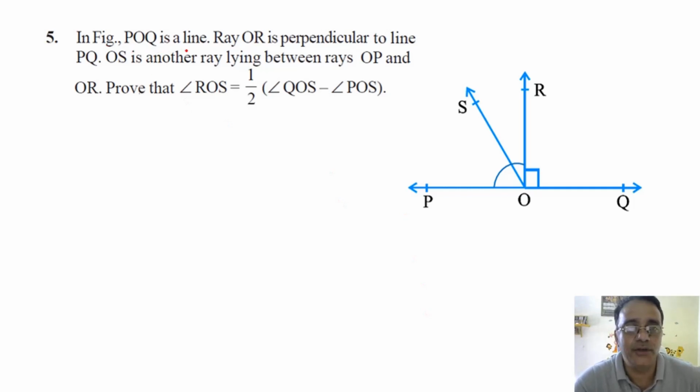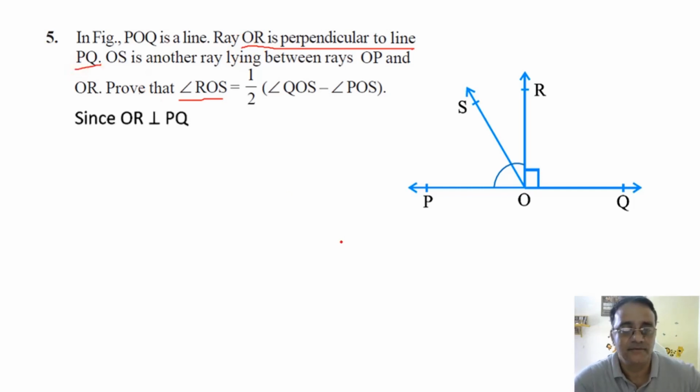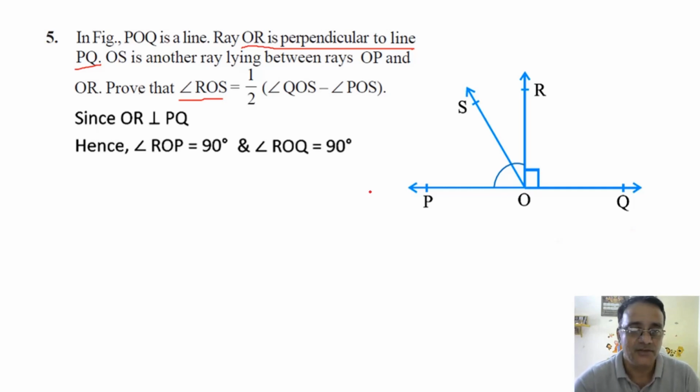In figure, POQ is a line, ray OR is perpendicular to line PQ, and OS another ray lying between rays OP and OR, दोनों के बीच में. So we have to prove that angle ROS is equals to half of angle QOS minus angle POS. Okay. So we'll start with first what is given, that OR is perpendicular to PQ. This is given. So we can write that these two angles is equals to 90 degree. ठीक है. OR जब perpendicular दिया हुआ है PQ से, so these two angles are equals to 90 degree.